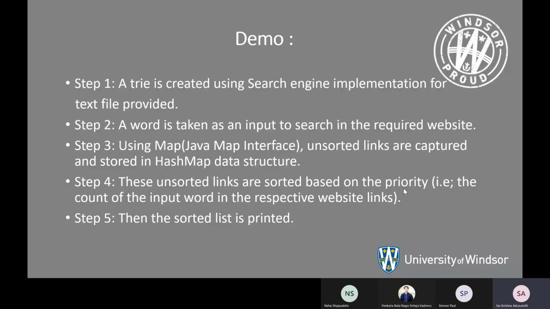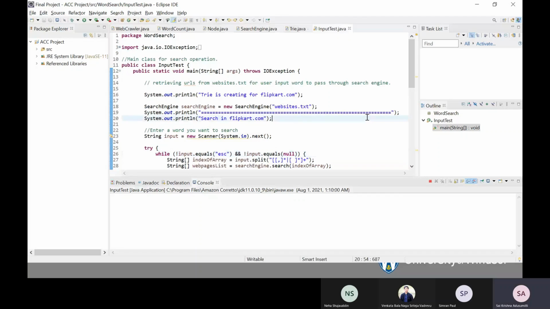As a demo, now we will demonstrate by executing our project in Eclipse. For this project, we are considering Flipkart, which is an online merchandise site well used in India. Since we are using a trie data structure, it takes time to build the trie for the website.